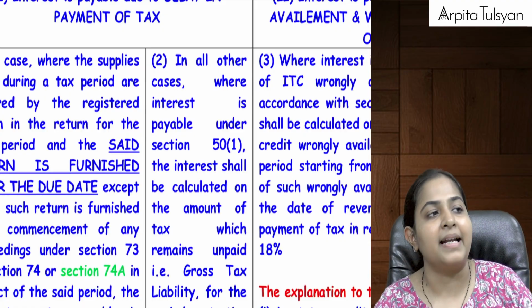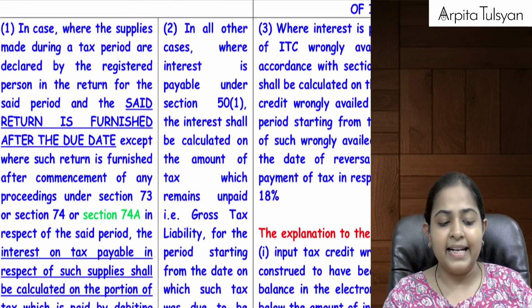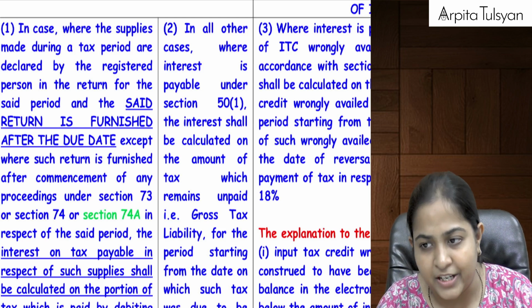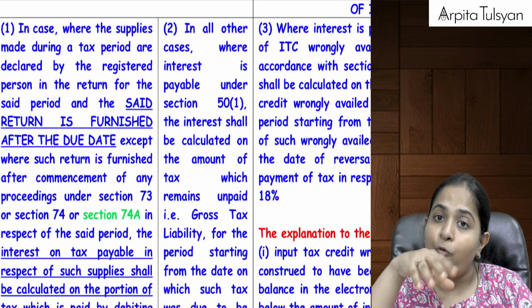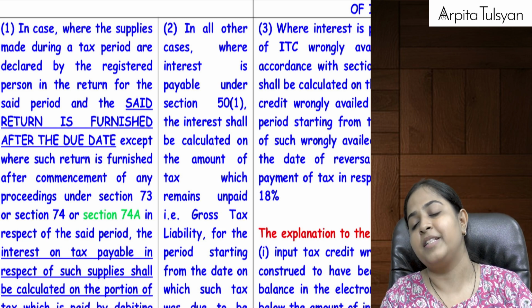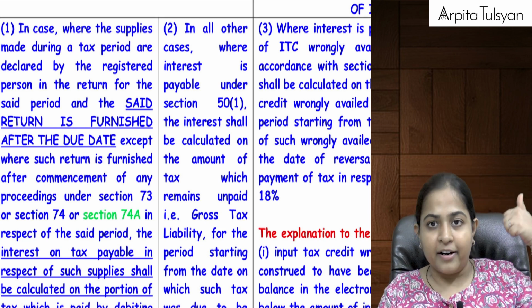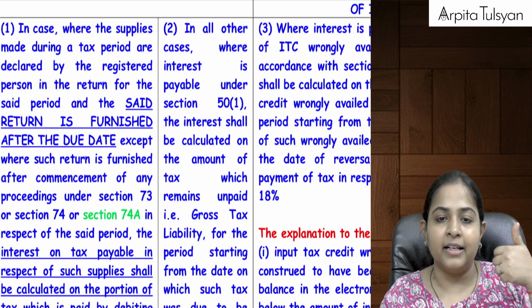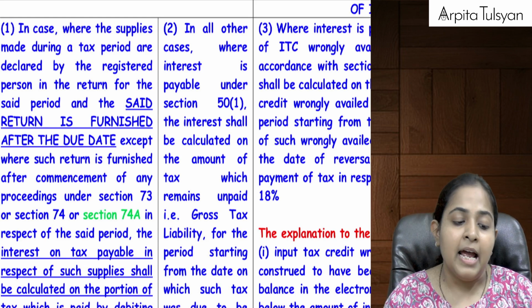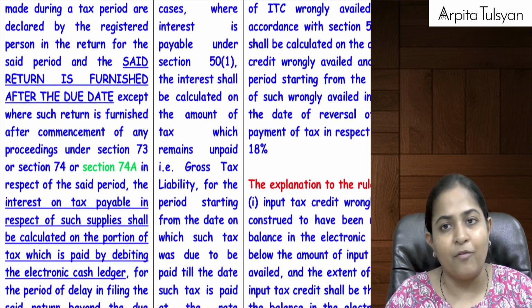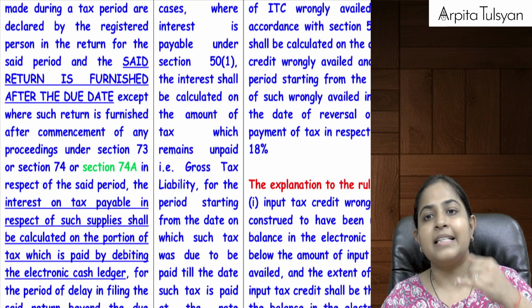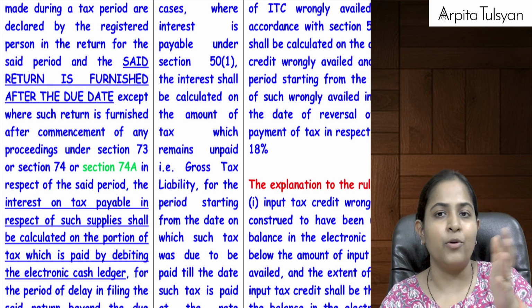The second part is such a case where interest is payable under the same subsection 1. But the mistake that happened here is with the return which you had filed. Let's say the return for the month of April was due. You paid the taxes, you filed the return, as per the due date.